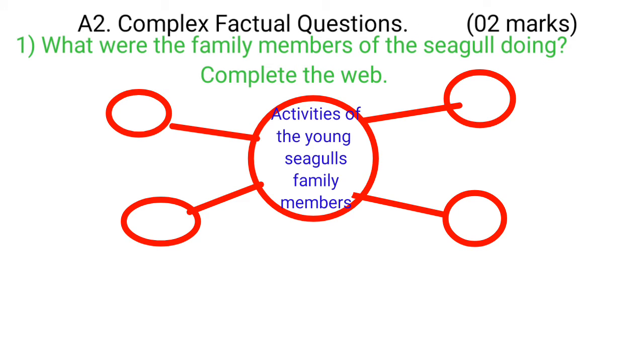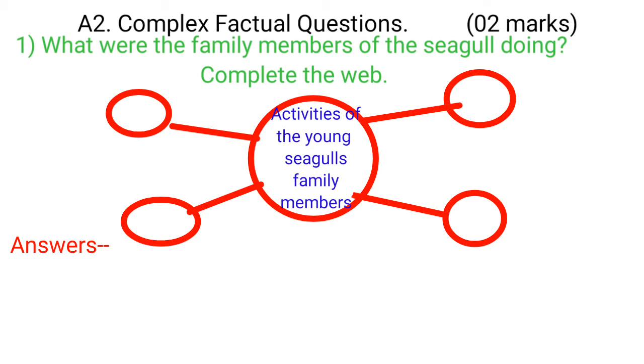A2, complex factual questions. It is also asked for 2 marks. Generally, web questions are there. The first question, what were the family members of the seagull doing? Complete the given web. You can see the web here. Activities of the young seagull's family members.